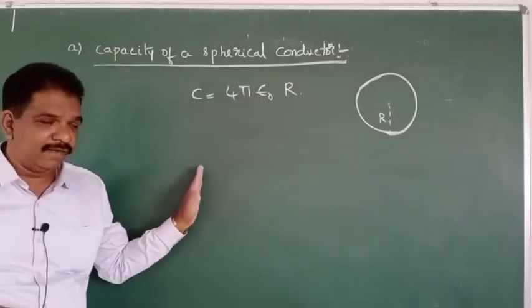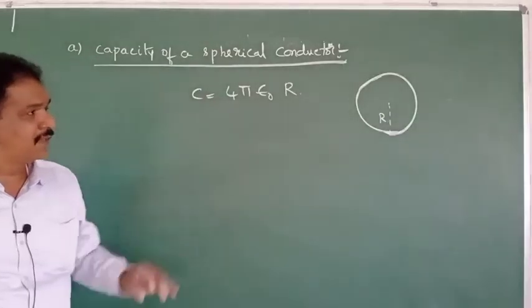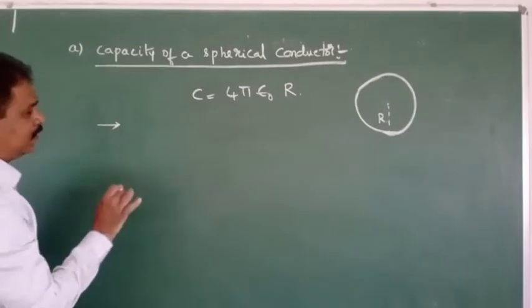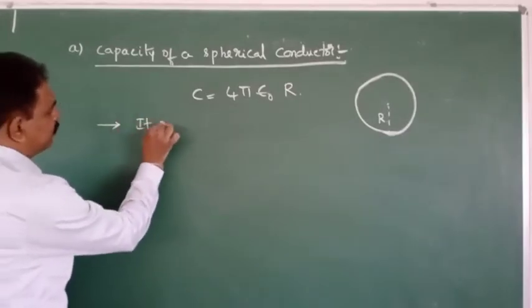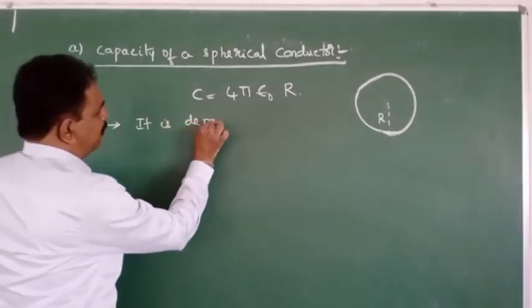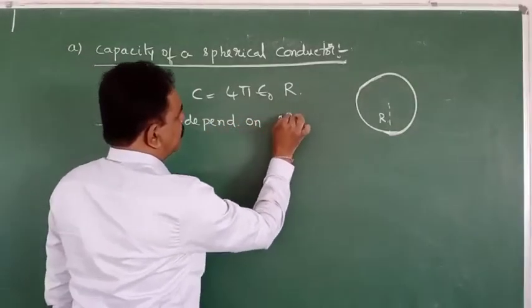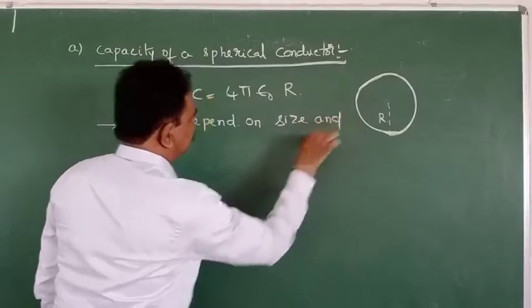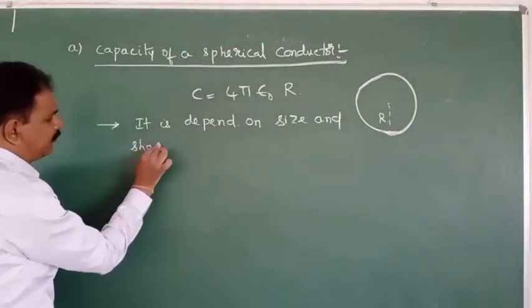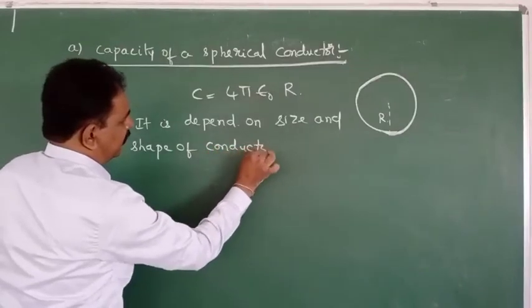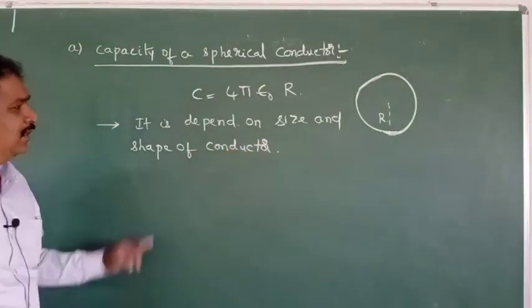Clear understanding? That is the formula for capacity of a spherical conductor or sphere. It depends on size and shape of the conductor. What is dependent? Capacity.